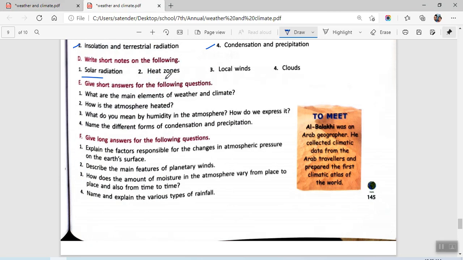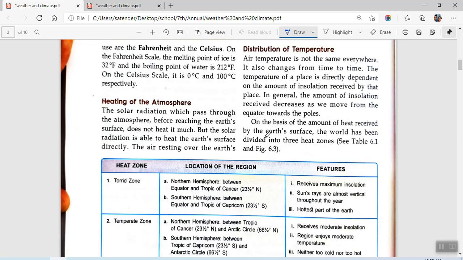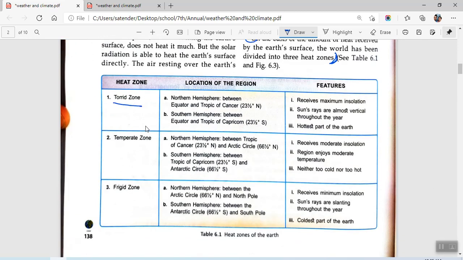Okay, next we have heat zones. Heat zones we will be finding in measurement of temperature. Okay, all right. Distribution of temperature, you will be starting from here. On the basis of amount of heat received by Earth's surface, the world has been divided into 3 heat zones, and then you will be writing their names. Names, this is name 1, this is name 2, and this is name 3.